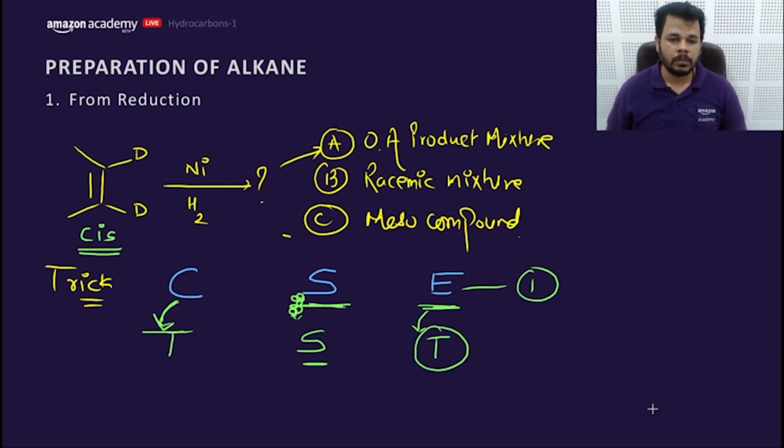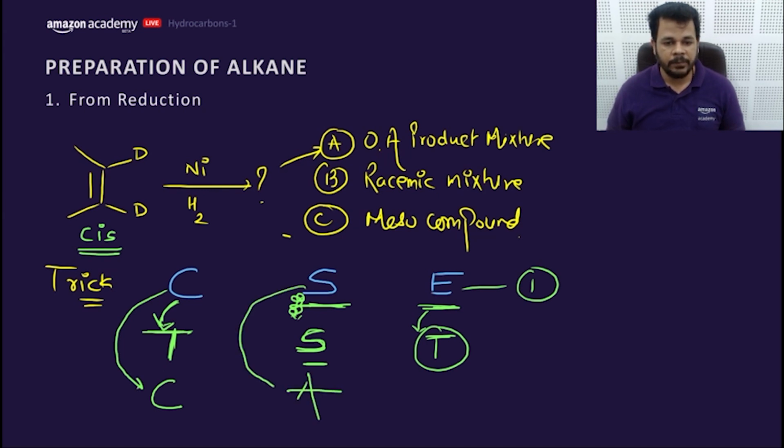Getting my point? So this is trans, syn and this is threo. If I want to convert into cis only, there is no change here. I converted syn into anti, so I have made one change, so I have to change the other one. I have to make two changes. It is compulsory. So this is the trick.